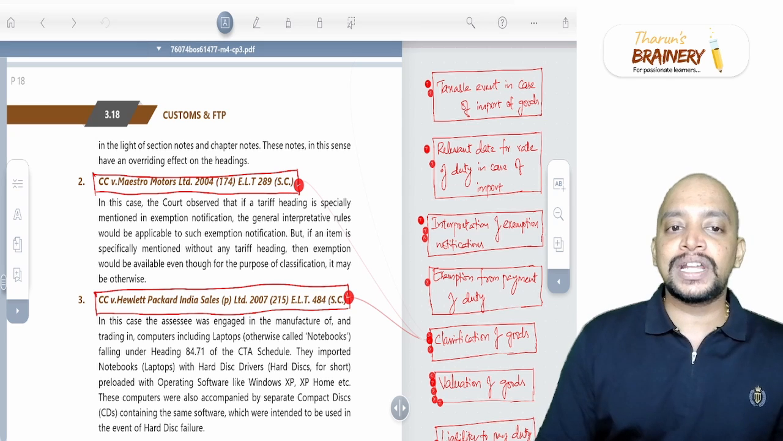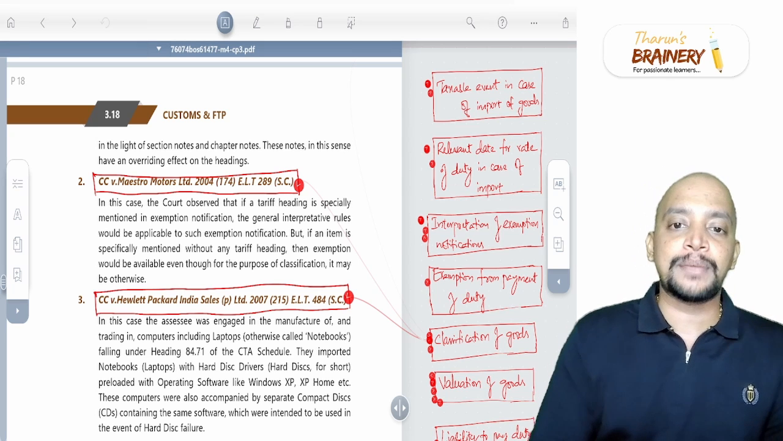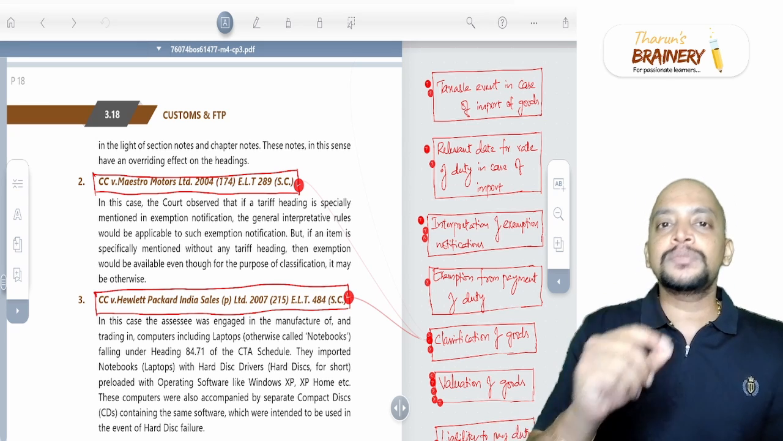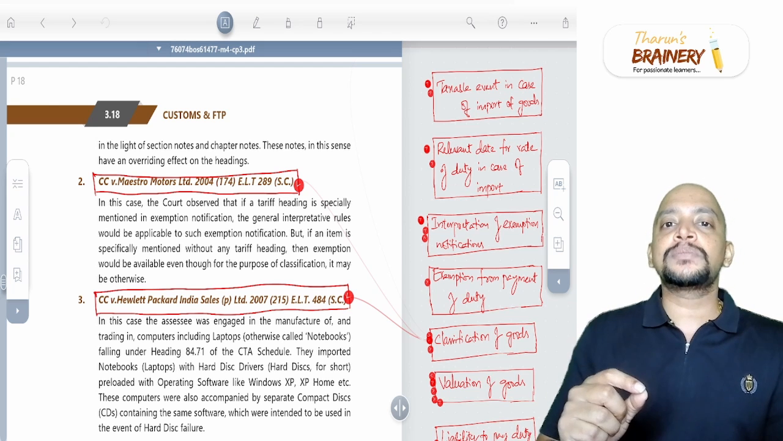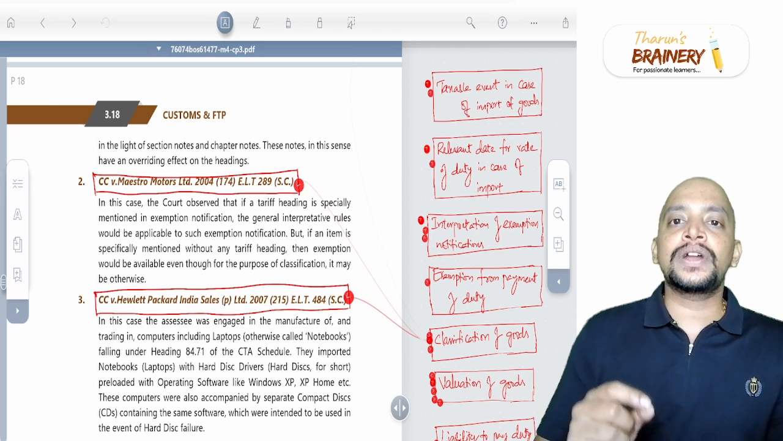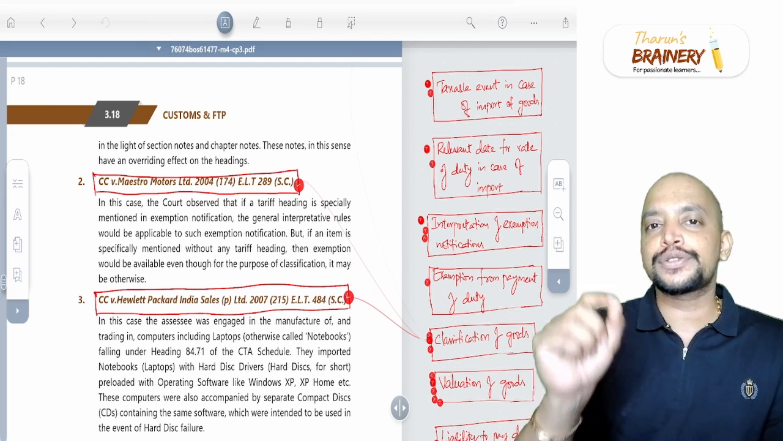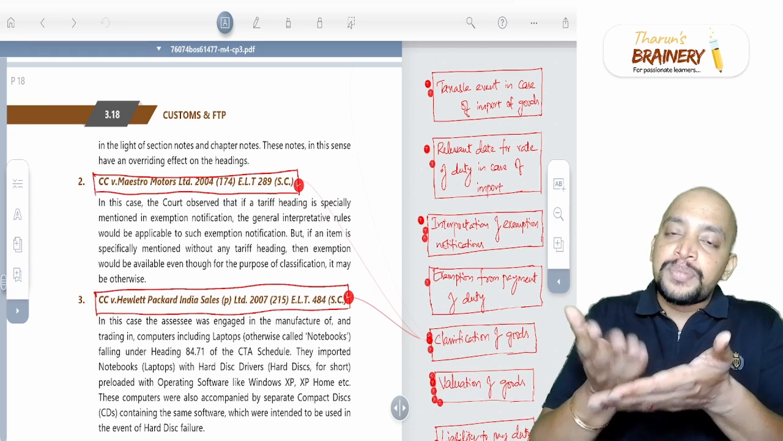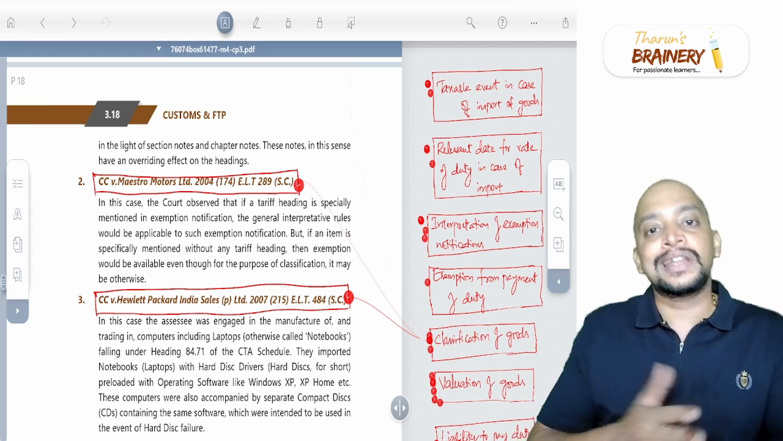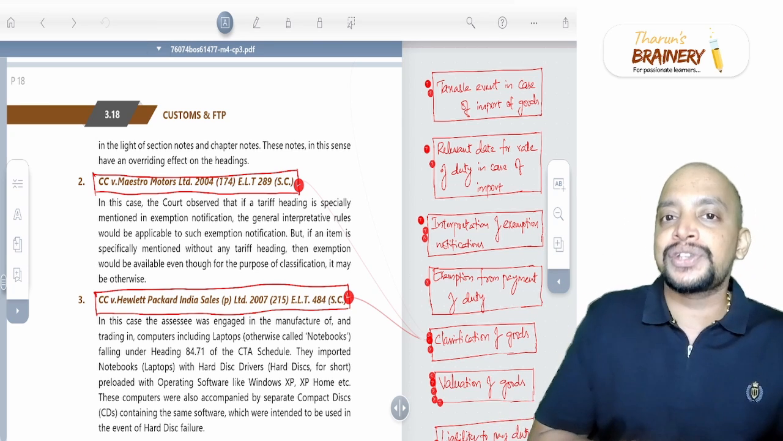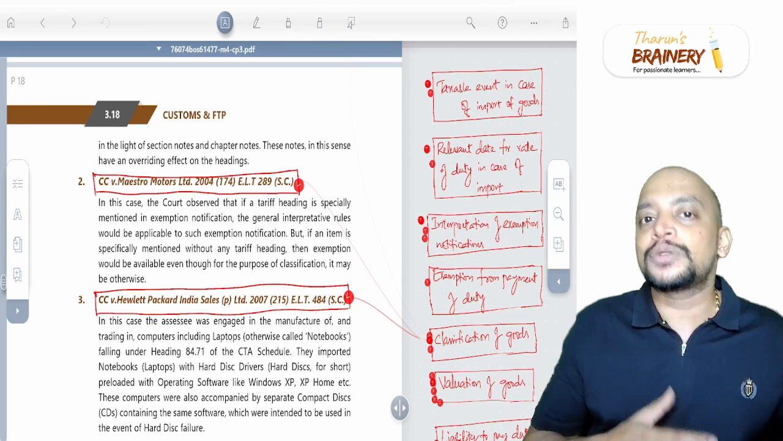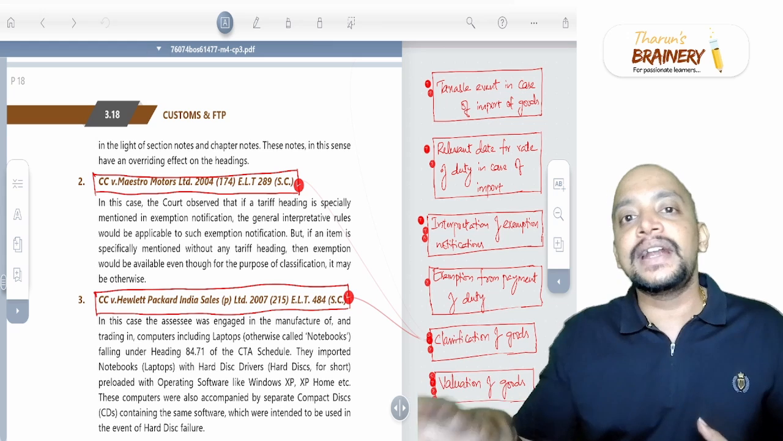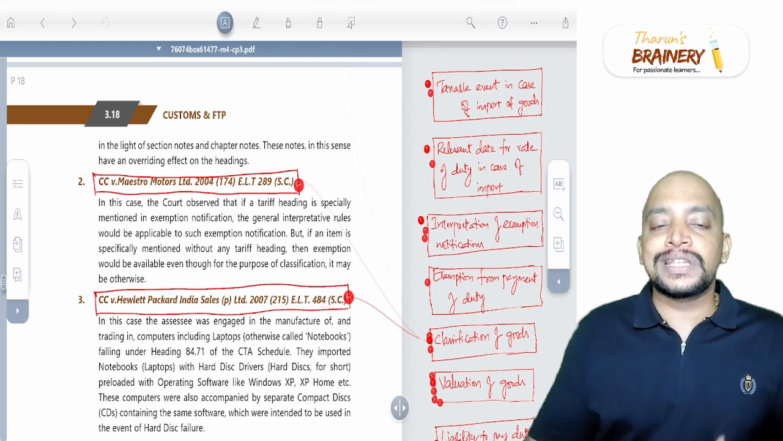In this Mastro Motors Limited case, what has happened is that one exemption notification was given. In that exemption notification, they are telling electronic automatic regulators falling under so and so heading are exempted. Now, what about the period before that exemption notification? Before that exemption notification date also, those electronic automatic regulators will come under that heading number only. So the department cannot change the heading.